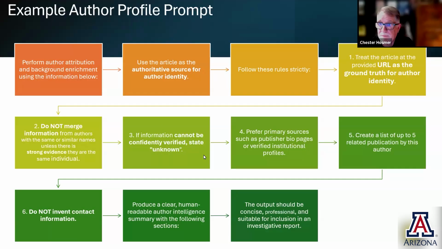If information can't be verified, then say unknown. Don't give us guesses about this. Prefer primary sources such as the publisher's bio pages or institutional profiles in order to give us information about the author, and then provide us great content.